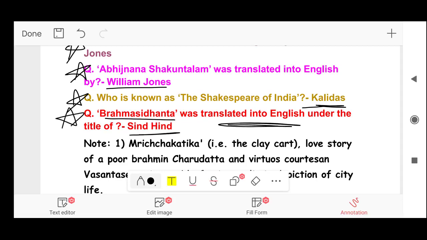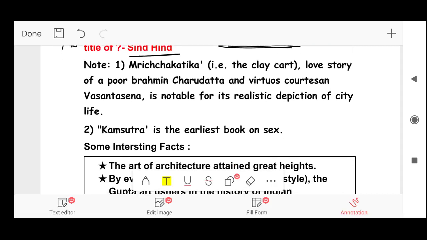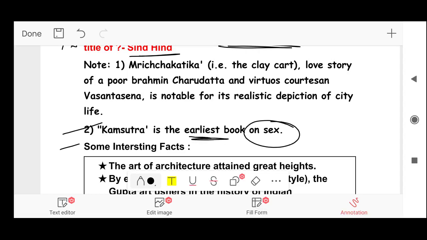Note, Mritchakatika, that is the clay cart, love story of a poor Brahmin, Charudatta, and virtuous courtesan Vasant Sena, is notable for its realistic depiction of city life. Next point, Kam Sutra is the earliest book on sex. Now let's read about some interesting facts.